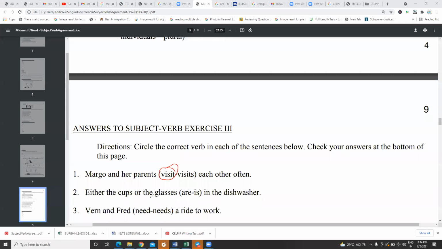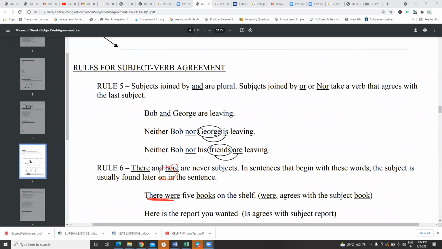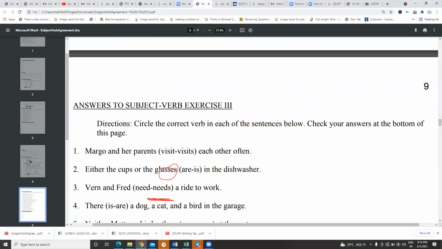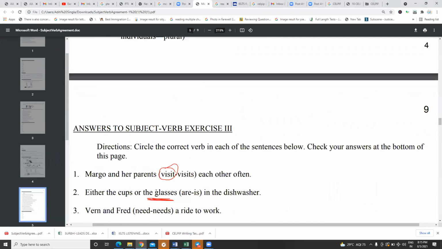Either the cups or the glasses. So what we saw in the rule, come back to the rule. I'm taking you back to the rule. Either/or takes a subject that agrees with the last subject. Now see the last subject. The last subject is plural, so the answer is are. Okay.